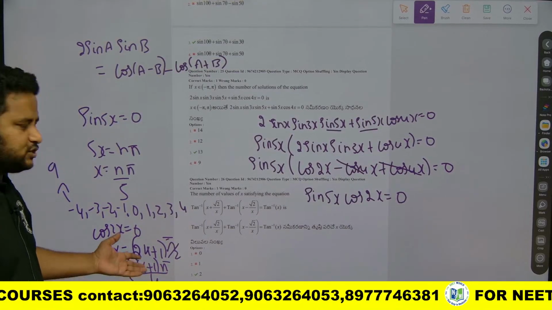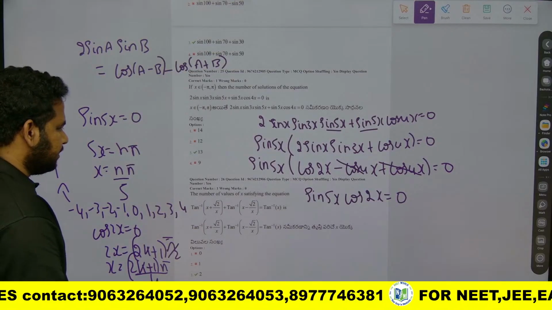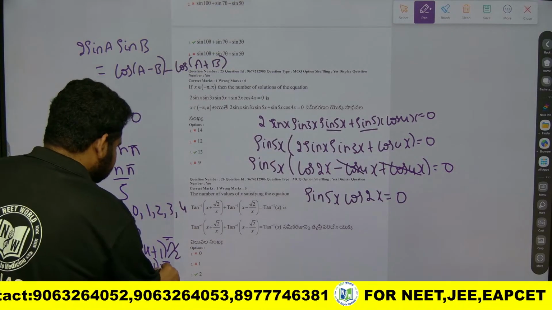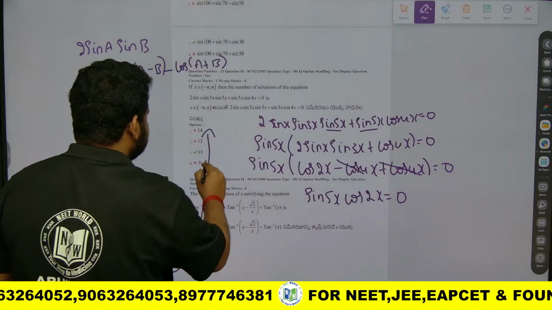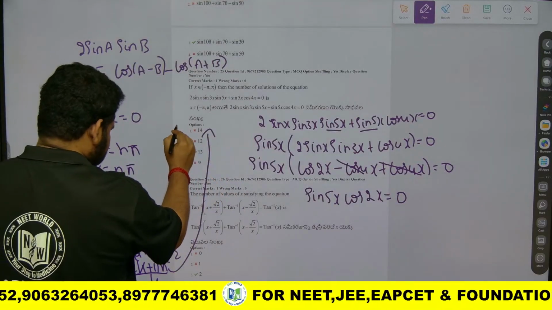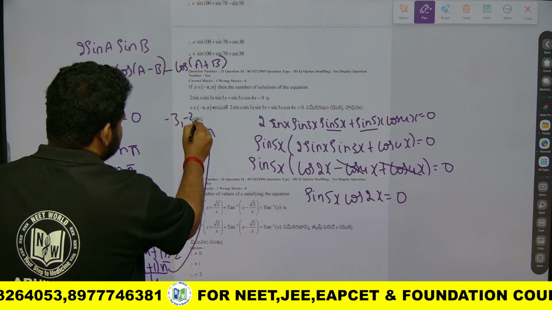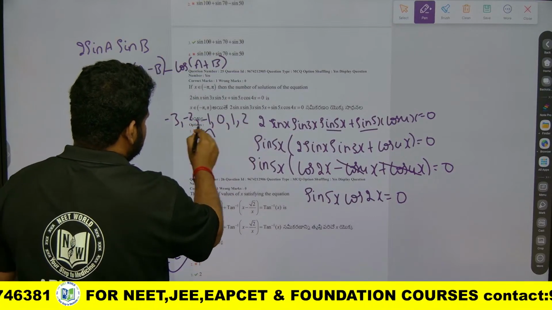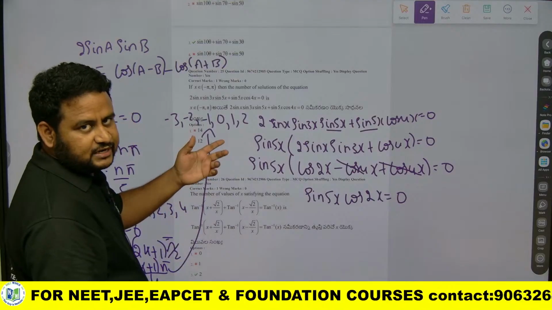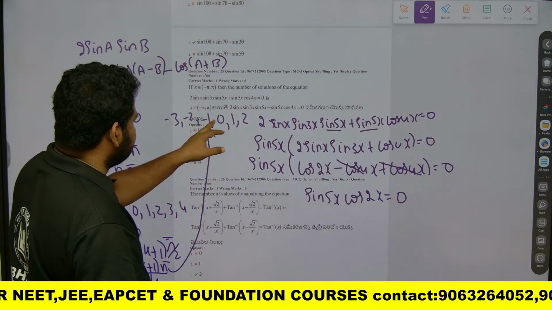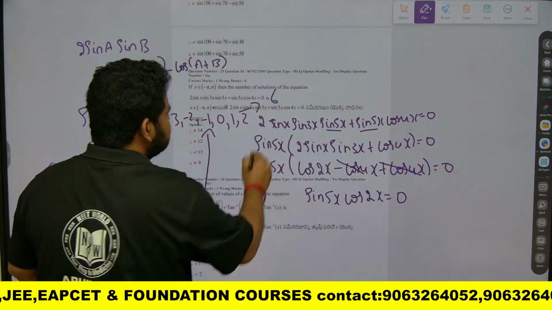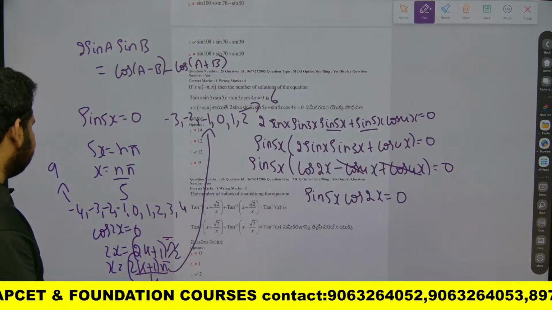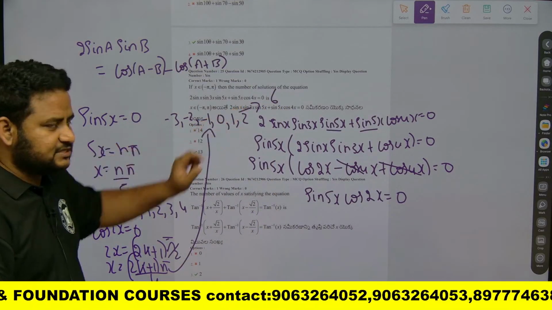Okay, so the number of solutions for this one will be equal to what? Actually, k will be minus 3, minus 2, minus 1, 0, 1, 2. Okay, that's all. If I put 3 you will not get a valid value, you will get a different value. So 1, 2, 3, 4, 5, 6. Here we are having 6 solutions. So here we have a total of 9 solutions, and here we have 6 solutions.